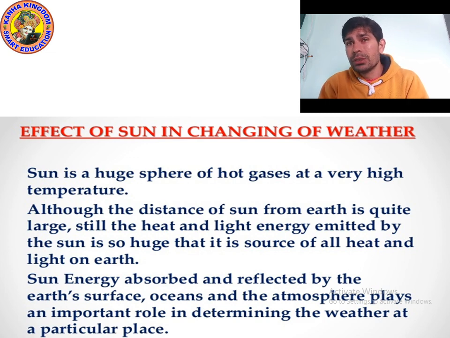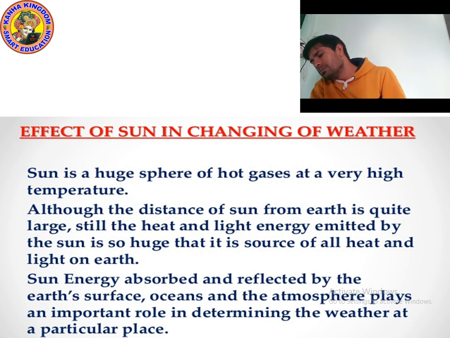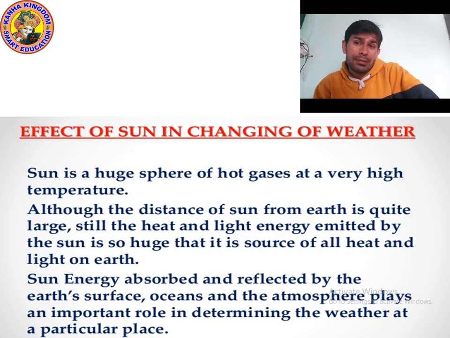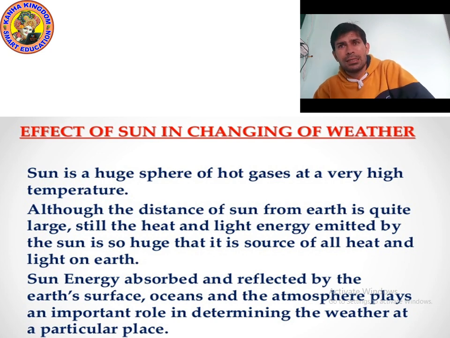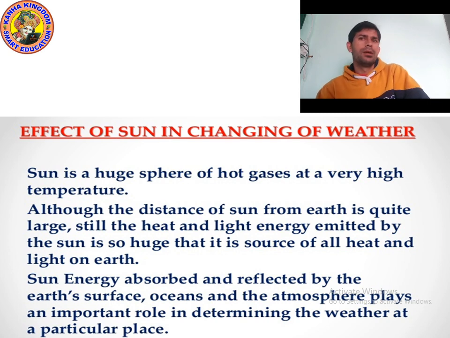The sun is a huge sphere of hot gases at a very high temperature. We know that the sun is made of hydrogen and helium gases. More than a thousand Earths can fit in the sun. It is very large in size. As I said, it is made up of hydrogen and helium and some other gases, mainly hydrogen and helium.